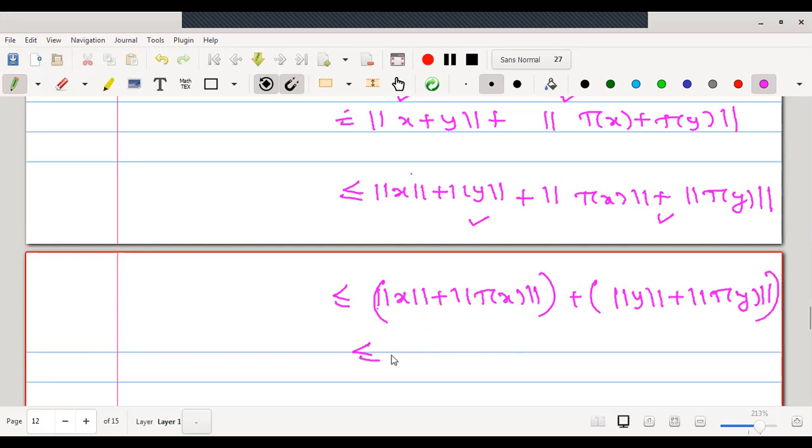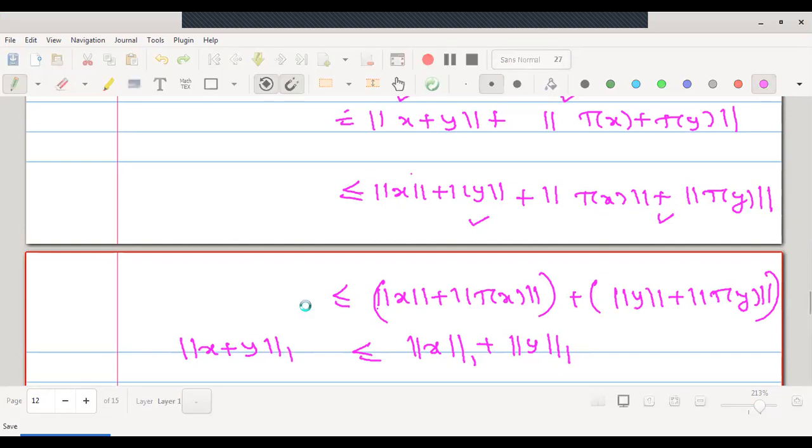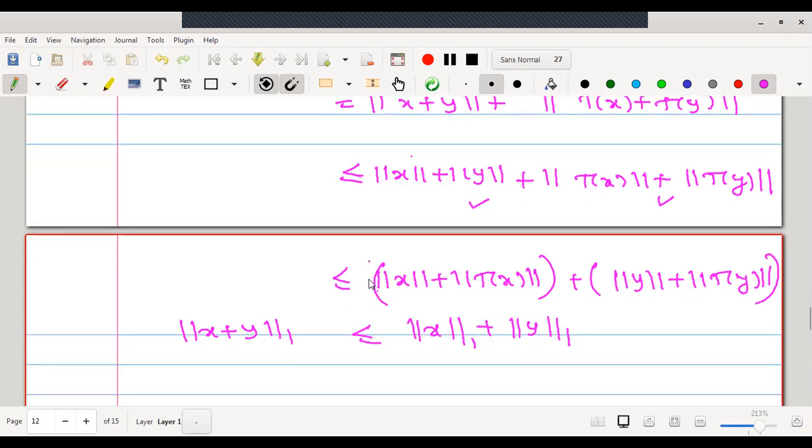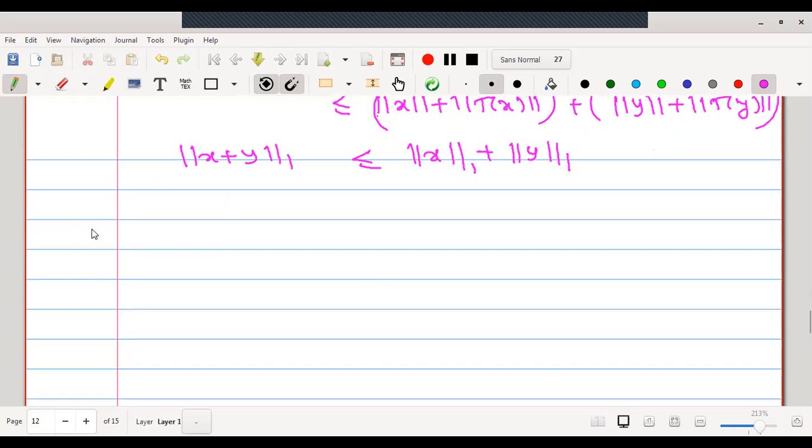Now, according to the definition, this is norm 1 of x and this is norm 1 of y. Therefore, we have started with norm 1 of x plus y, which we have proved is less than or equal to norm 1 of x plus norm 1 of y. Hence, the triangular inequality holds in this case. Now, let us go to the last, that is the fourth property to prove. I'll repeat again whatever I'm writing to prove this norm 1 is a norm on B.